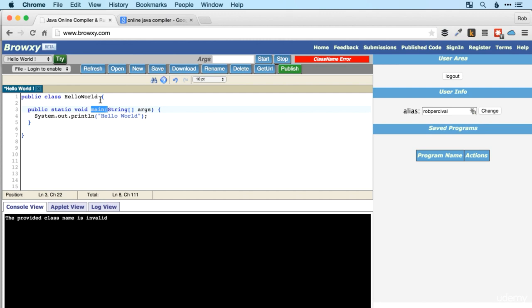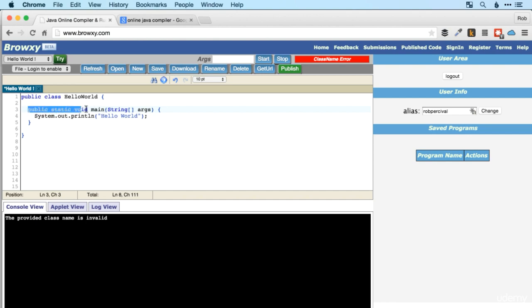And they are just chunks of code that do something, like display Hello World, for example. So don't be afraid of the word method. It just means a chunk of code that does something. So every Java program, again, has to have a main method. And essentially, that method is what is going to run when the Java program is executed.